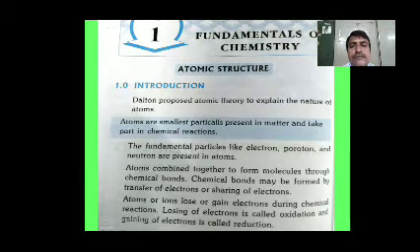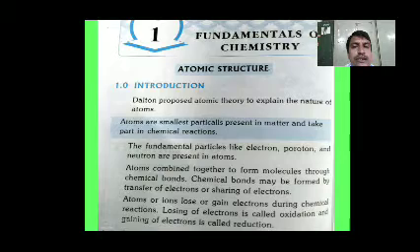Atoms are combined together to form molecules through chemical bonds. Chemical bond formation between atoms forms a stable molecule.